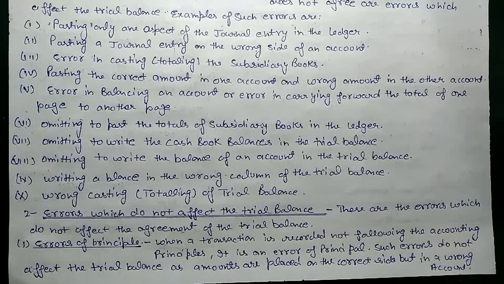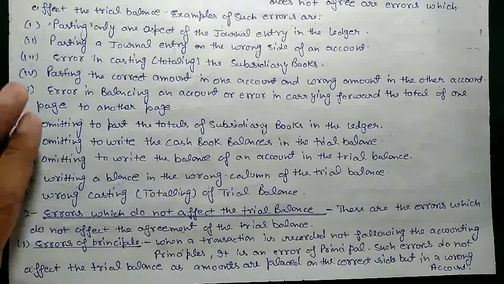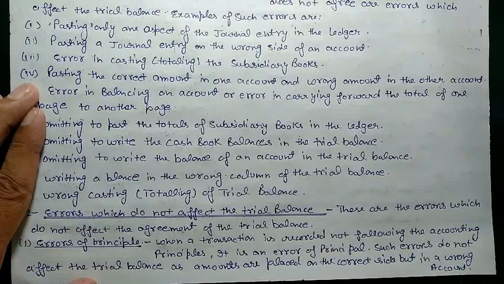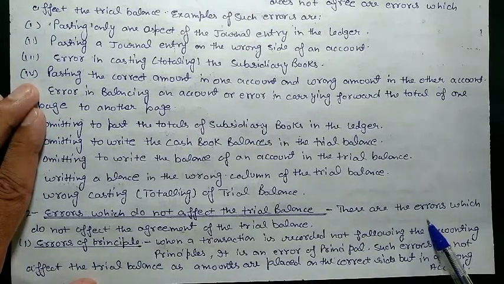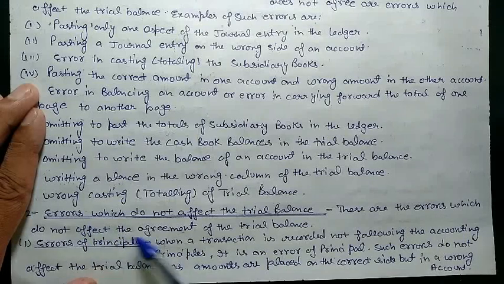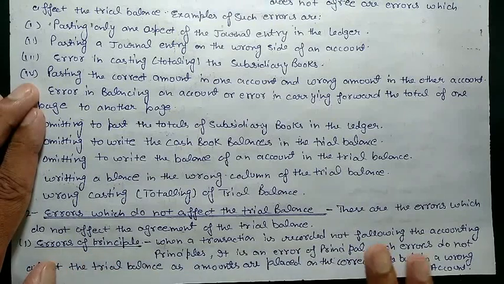but it affects the account balance. Cash balance might be something else then, when we forget that. So the errors compensate each other and keep the trial balance agreed. In these errors, the trial balance is not affected, but we need to find the errors in their accounts only. As I told, these are the errors which do not affect the agreement of the trial balance. They compensate each other.